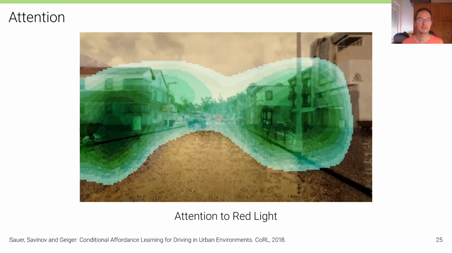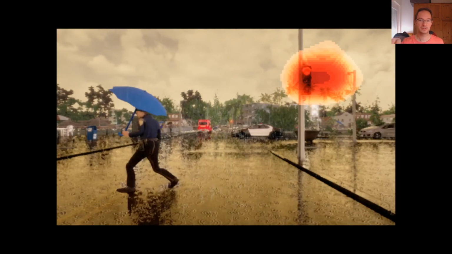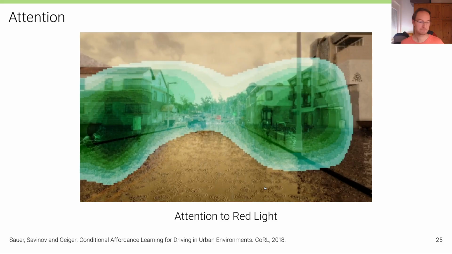Here's an example where we can see how attention is focused towards a red light. Now the light switches to red, and the attention is all on that red light in order to detect when the vehicle can safely accelerate again.